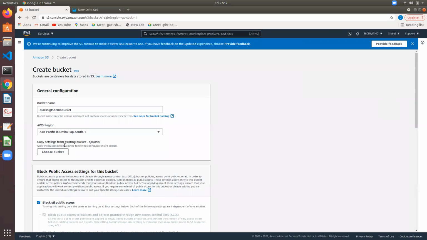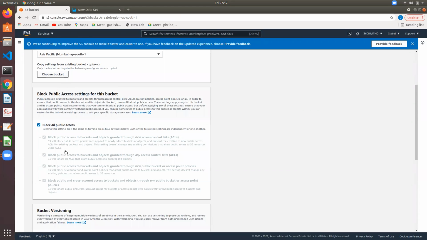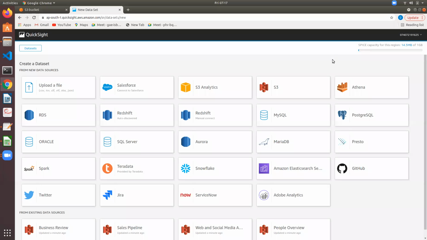Yes, both the QuickSight account and this bucket have to be in the same region. You can switch between the regions, but QuickSight is not available in all the regions. So while creating the bucket, you should consider that. See here, QuickSight regions.